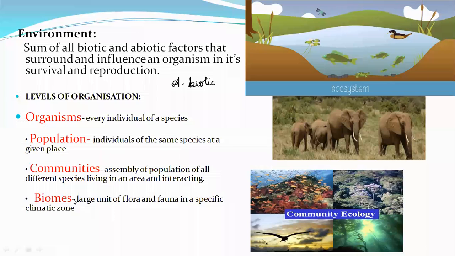Organisms are not only one type; there are different types of organisms. In hibiscus plants, you will see different types of hibiscus. Hibiscus is a genus, and you will find many species in it.